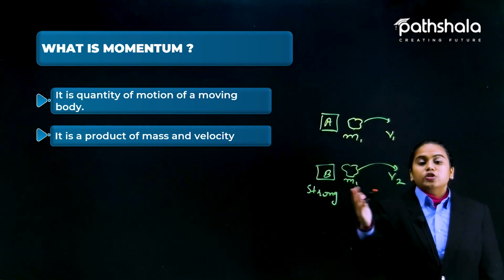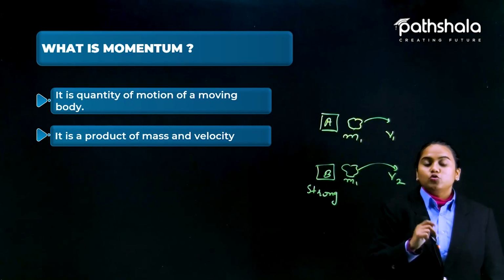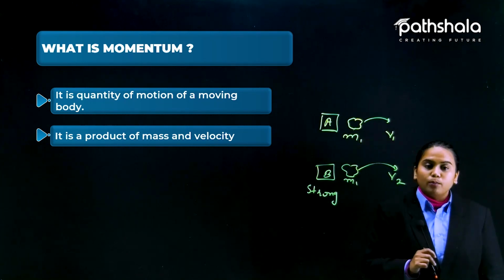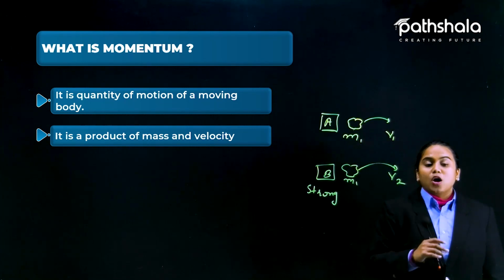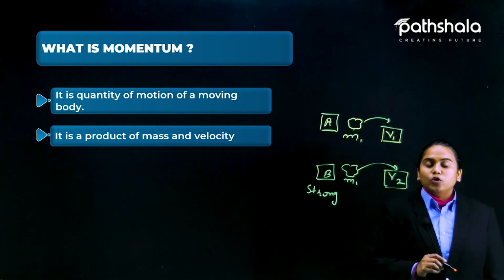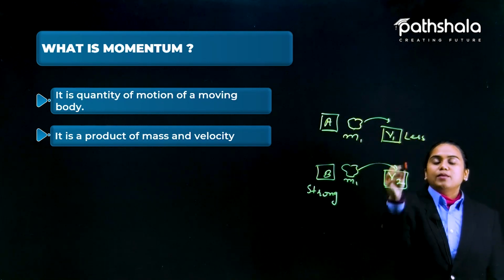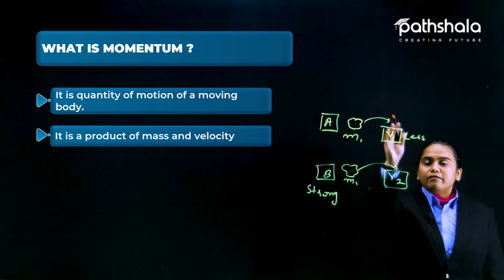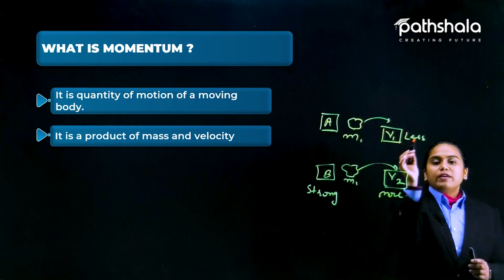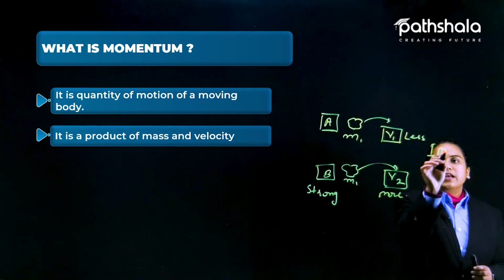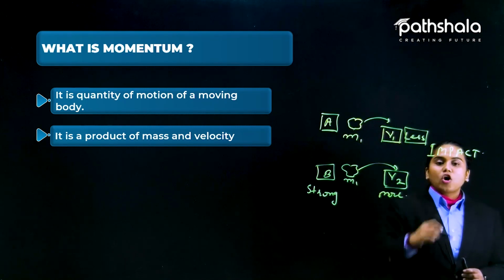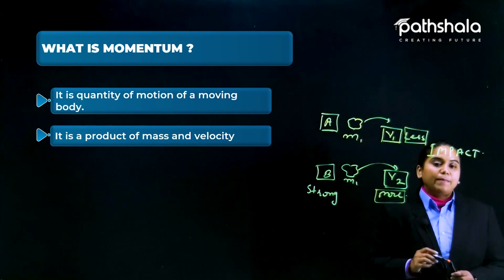Comparing the motion of these two similar stones, we can say that the first one has less momentum compared to B's. Why? Because the property of motion in the first condition is less, and the property of motion compared to the previous one is more. Now, if we study the impact, in these two cases one will give less impact and the other will give more impact.